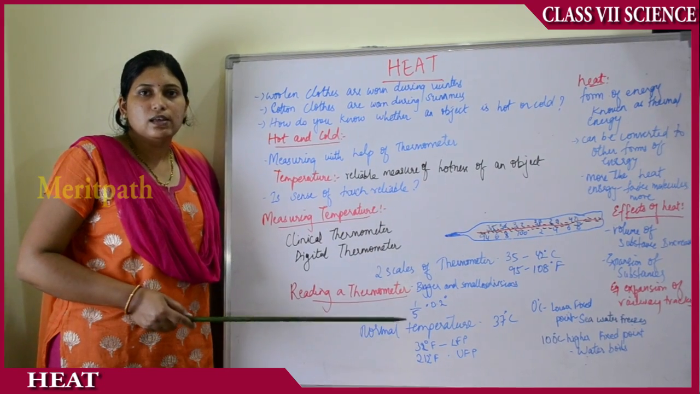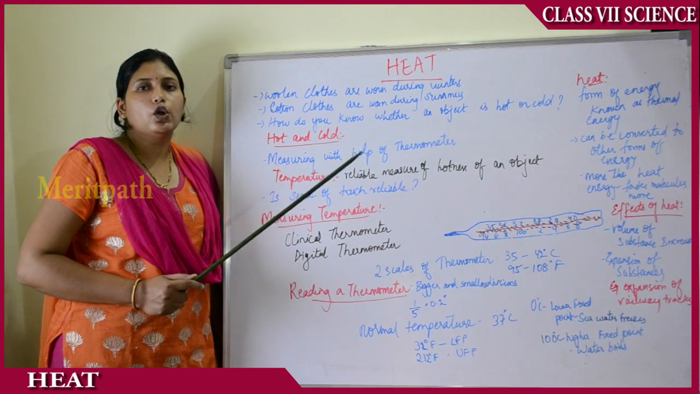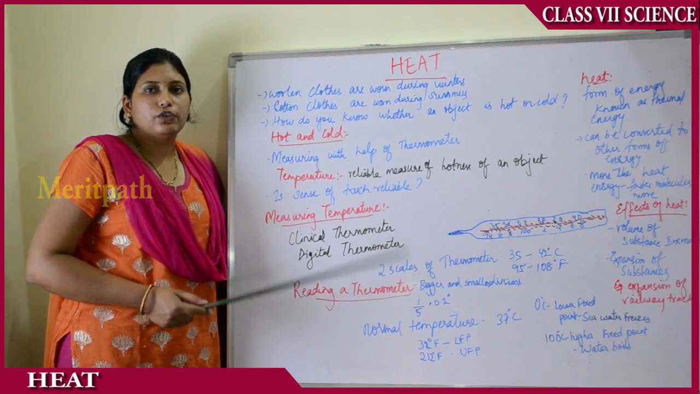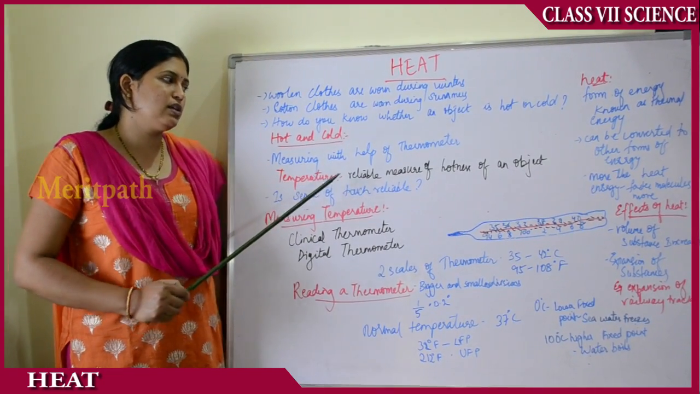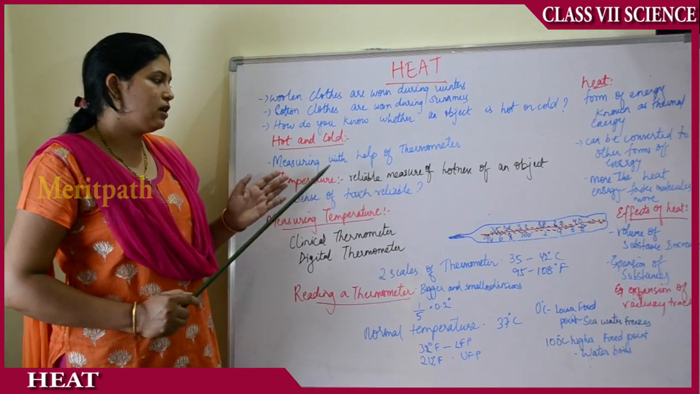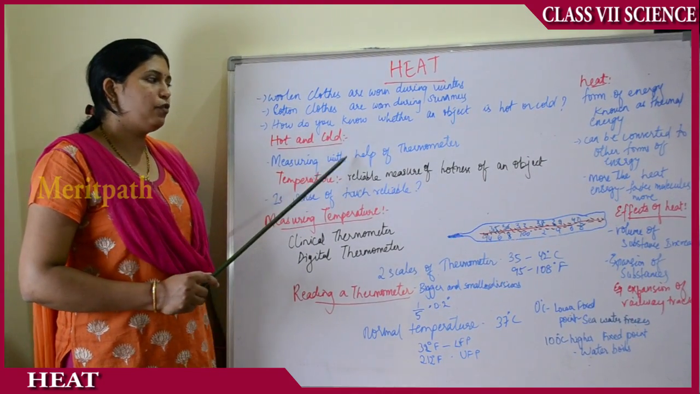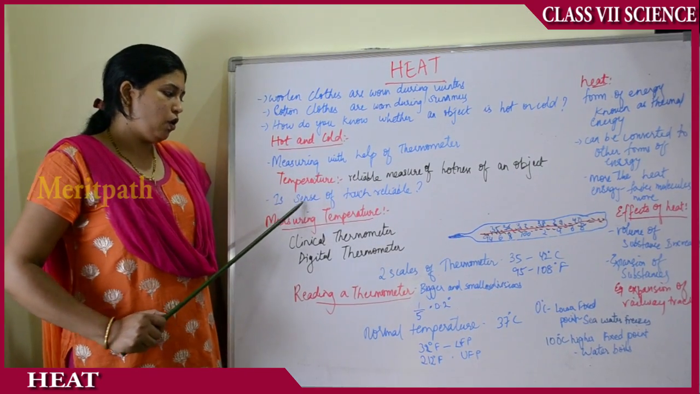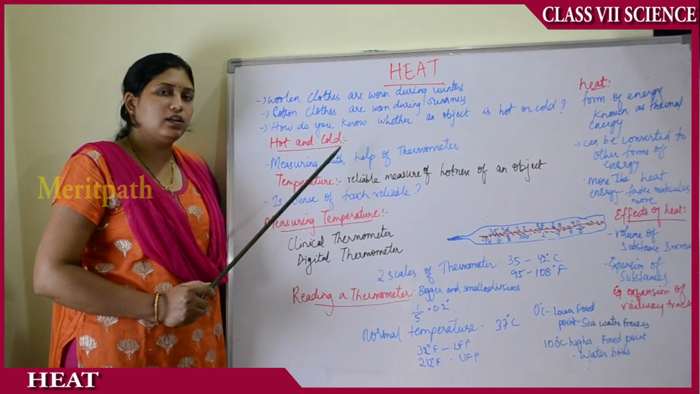To measure whether something is hot or cold, we cannot always rely on the sense of touch. We need some devices to measure the nature of the temperature, whether it is hot or cold. So temperature is the reliable measure of the hotness of an object. Temperature is the unit for measuring the hotness of an object, and this is done with the help of a thermometer. A thermometer is an object used for measuring temperature. So the sense of touch is not reliable, and we need devices for measuring the temperature.